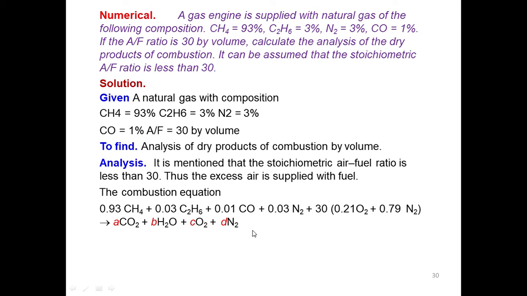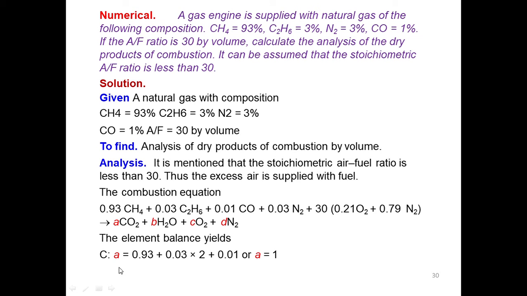But if it is mentioned in the problem that CO is there, then you have to take that value also. Okay, now let us go to finding out the A, B, C, D values. For that purpose, I am considering first carbon. On this side, the carbon is here only.